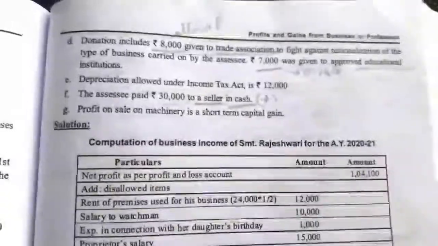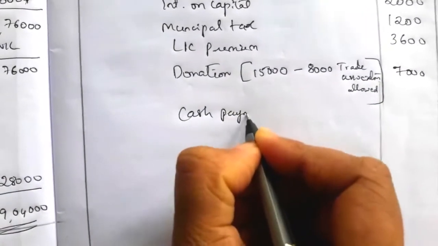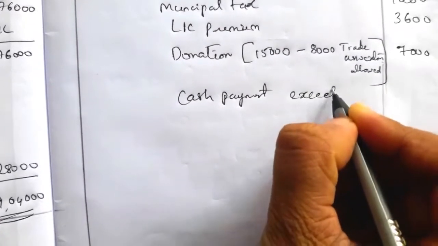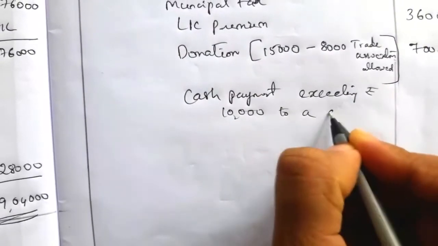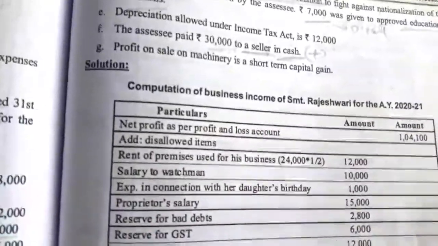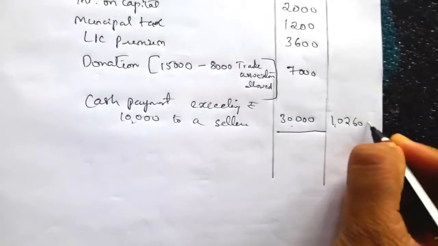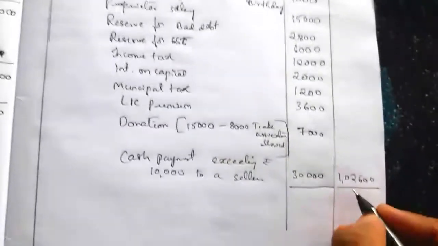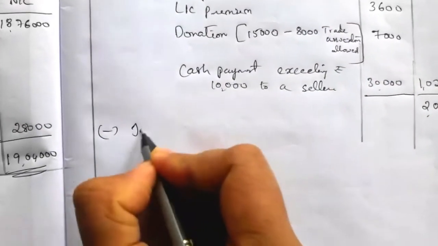SSC paid 30,000 to a seller in cash, so that is a cash payment exceeding 10,000 to a seller, so it is included in the purchase. So the entire 30,000 is taken as disallowed. Then this is an adjustment relating to the credit side item. So now there is no other information, so we have to total. So the total is equal to 1,02,600. So if you add, you will get the value 2,06,700.